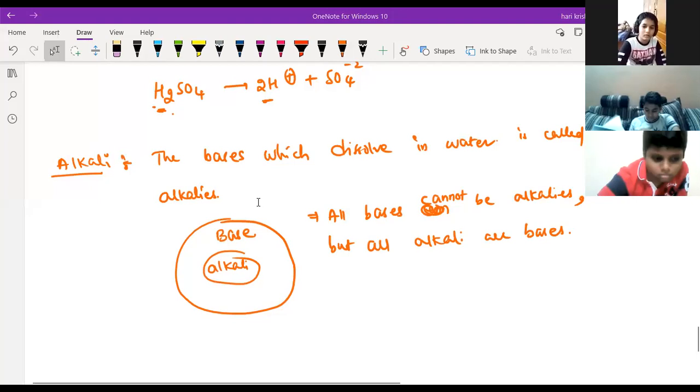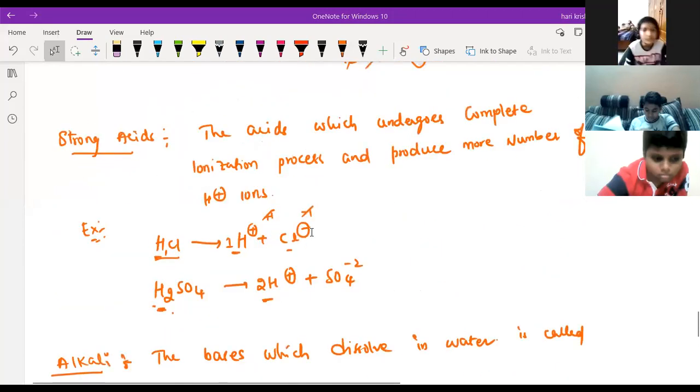Sir, I was having a doubt, what is Cl minus, sir, in a strong acid? In HCl, Cl minus is a chloride ion. See, sir, HCl has no charge, right? Hydrogen always forms plus in acids, and the remaining part always forms negative. So this and this cancel and become neutral. Okay, sir.